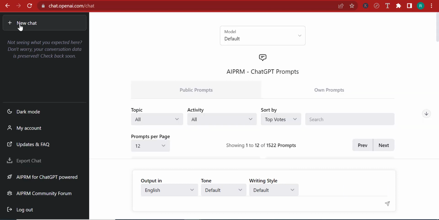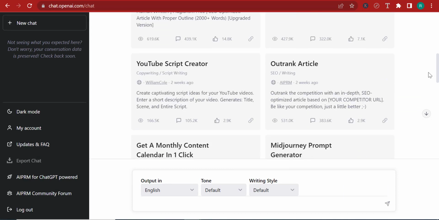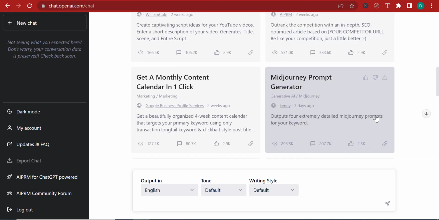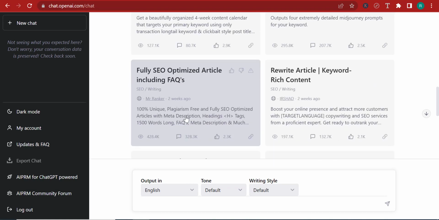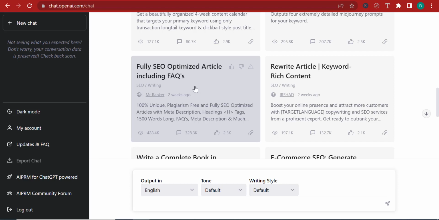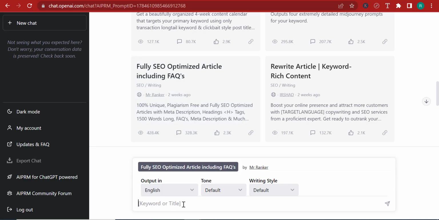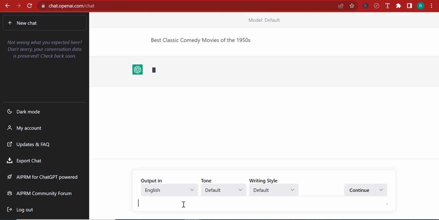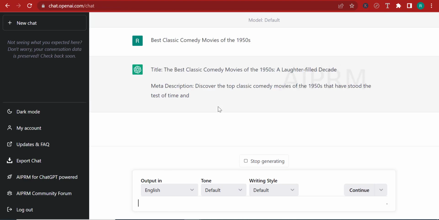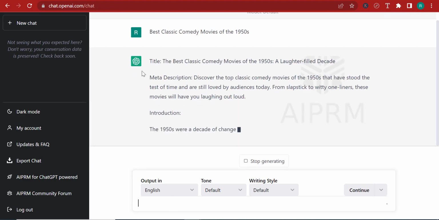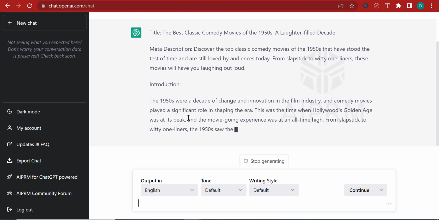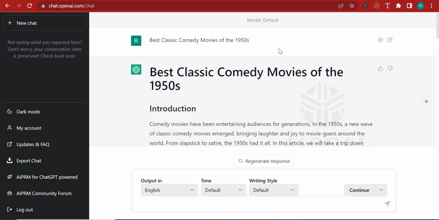Now I'm going to click on New Chat because I'm not interested in writing an ebook. I'm interested in writing an SEO blog or an SEO article. So let me go over here, fully SEO optimized article, including facts. I'm going to click on this and paste this and just wait for a second. And it's going to go ahead and write down the entire SEO article, including the meta description and the rest of the stuff. All right, so now watch this.